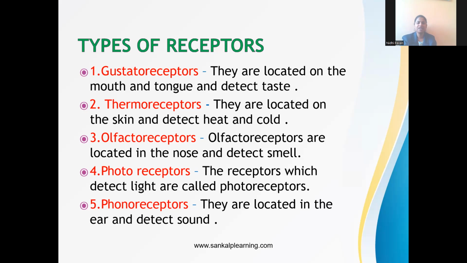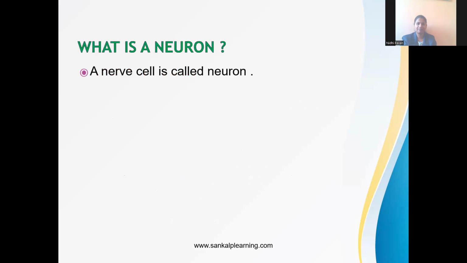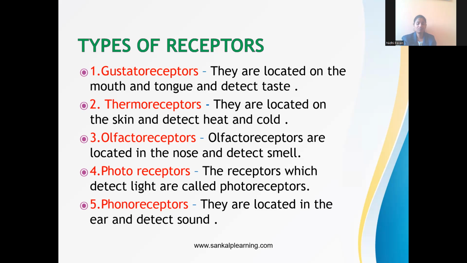As I said, the stimulus is given, the receptors receive it, and then the response occurs. How does the response occur? When the receptors receive it, that received signal goes to the nervous system, to the brain. Regarding that nervous system, we are going to study.